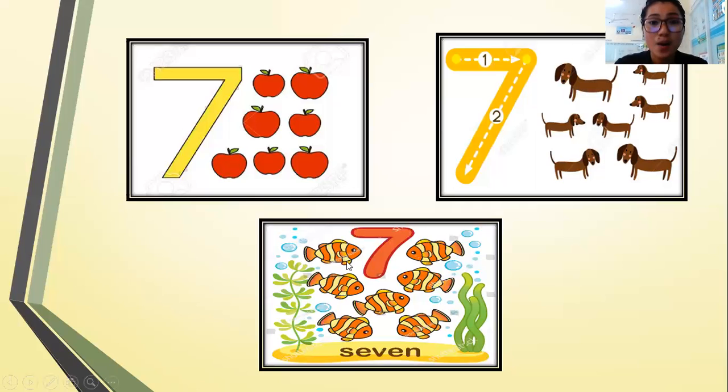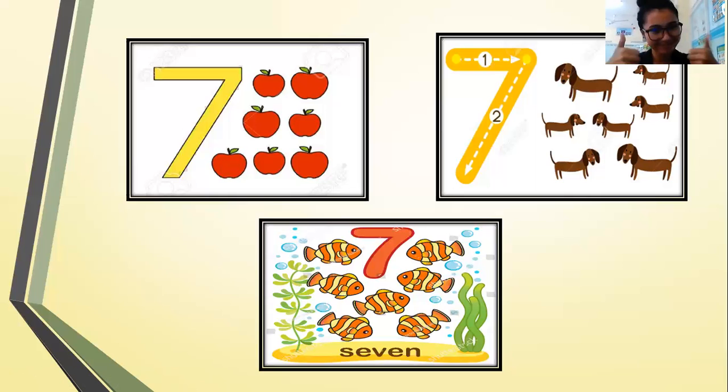Ready? 1, 2, 3, 4, 5, 6, 7. Good job. So again, kids, there are 7 apples, there are 7 dogs and there are 7 fishes.